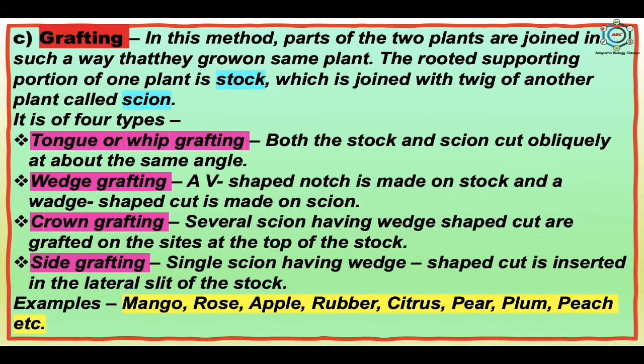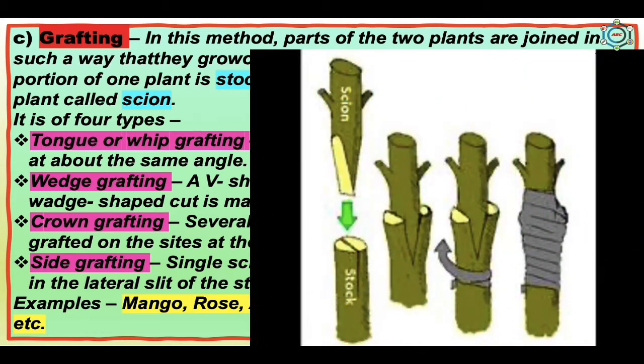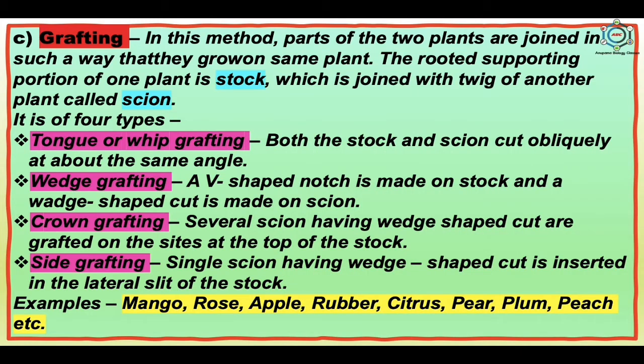So the examples of grafting are mango, rose, apple, rubber, citrus, pear, plum, peach, etc. This is the side grafting which you can see in the picture. So in tongue and wedge grafting, the scion and stock have almost the same diameter, while in crown and side grafting, the stock has more diameter than the scion.